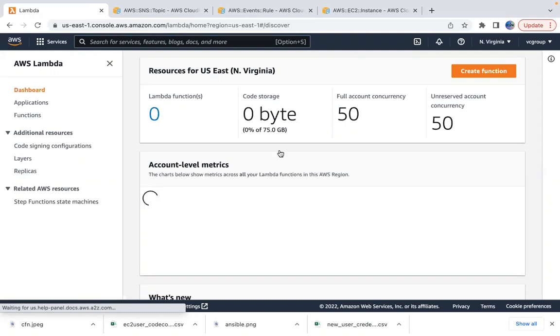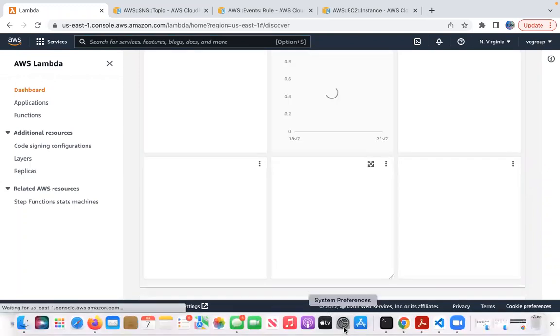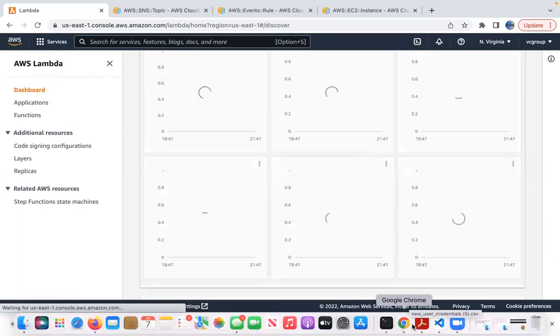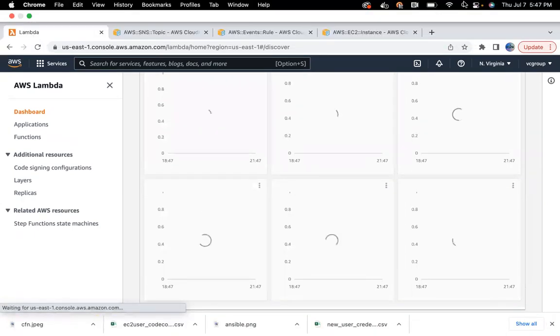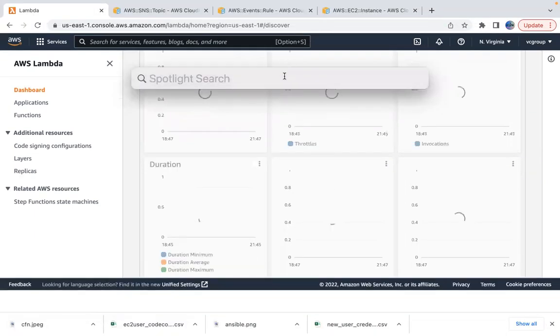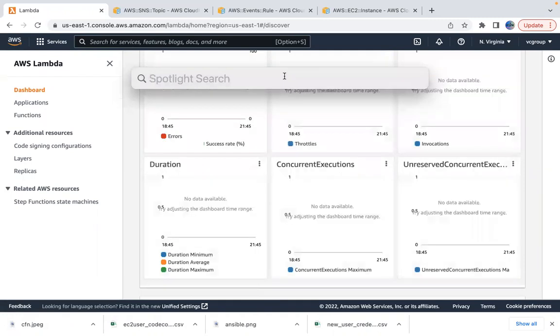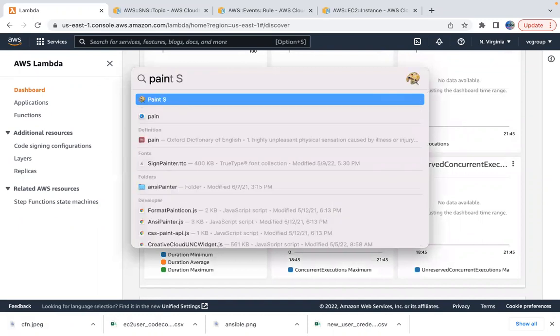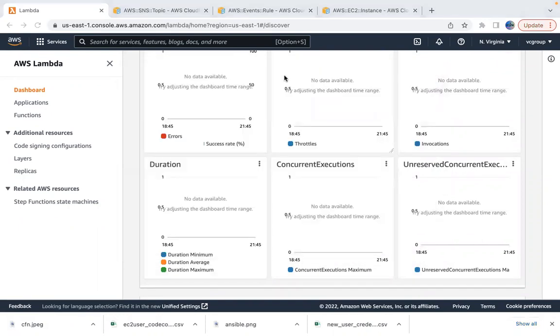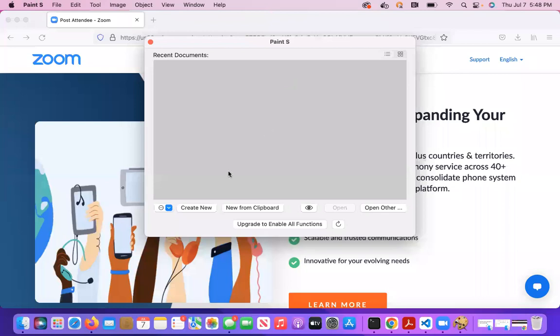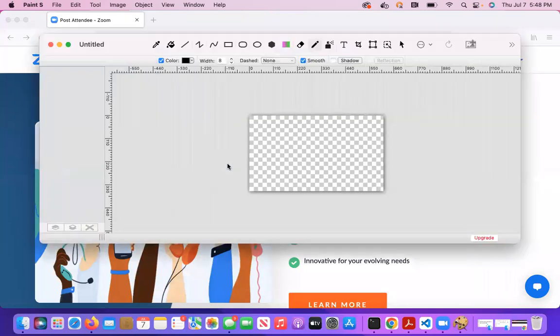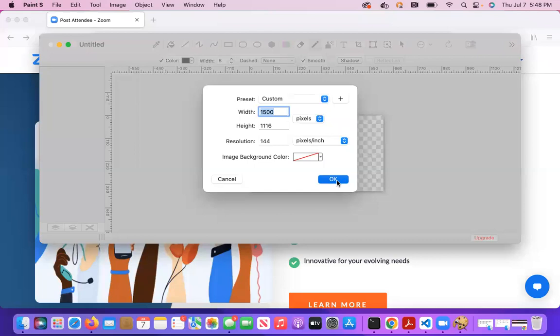So Lambda is an event-based function. When I say that, what is event-based, and how does that event occur? Okay. Let me go open my paint so that I can draw. I like to draw so that I can help you understand it a little bit more.